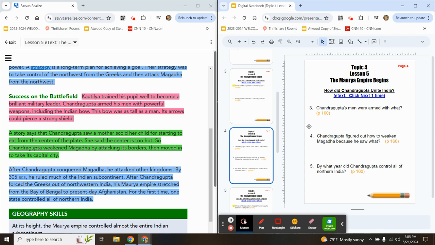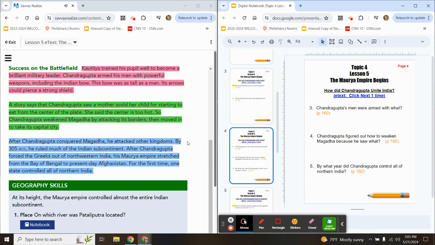Number 4, Chandragupta figured out how to weaken Magadha because he saw what? That answer will be in this green highlighted paragraph that's about to be read to you.